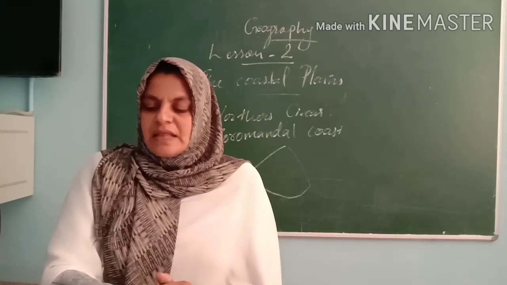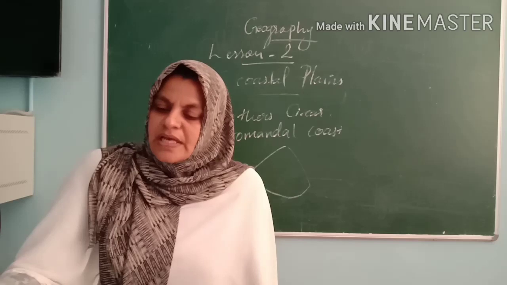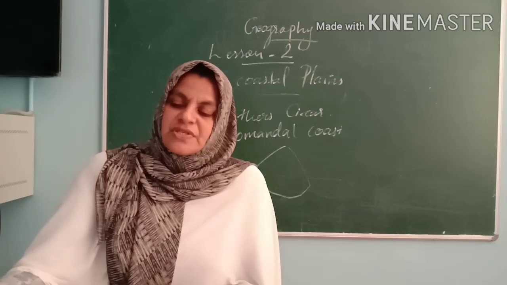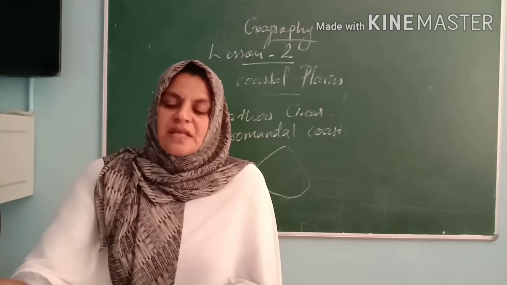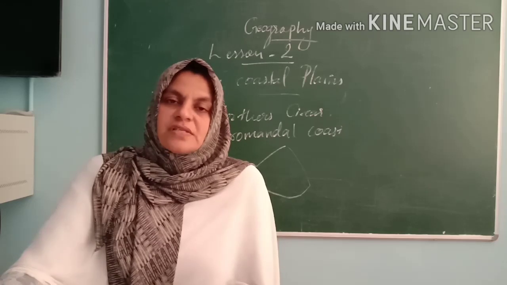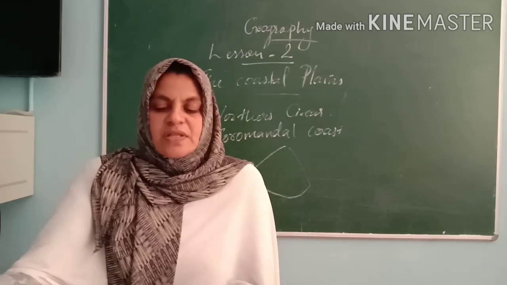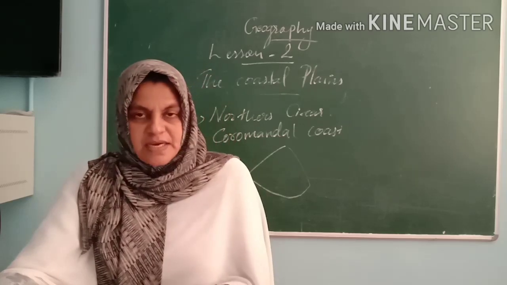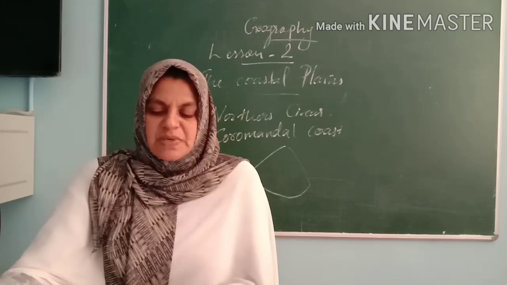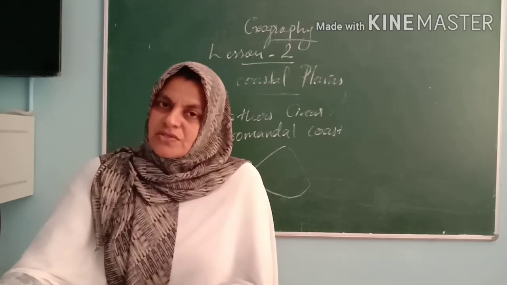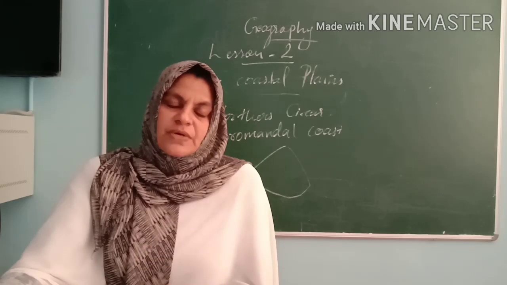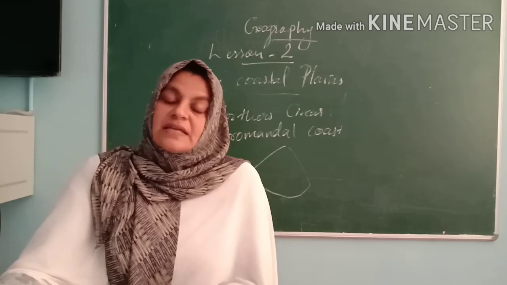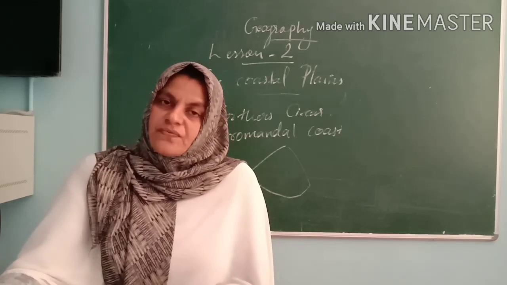So my dear children, that is all we discussed today. Only two topics. What are they? First one, the fourth physiographic division, the Indian desert, and the fifth, the coastal plains. I think you got these two topics. In the coastal plains we discussed the western coast and eastern coast, and also the differences between these two. A few areas only we covered today. You have to read it well, understand, study and repeat the strange names of this area.